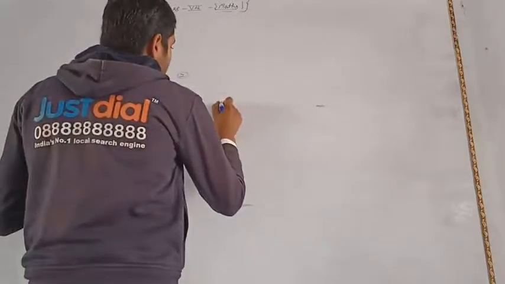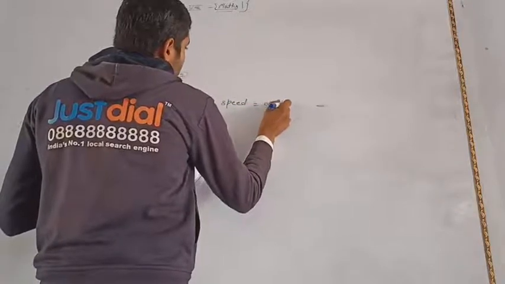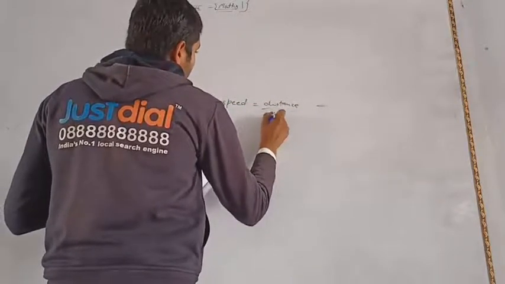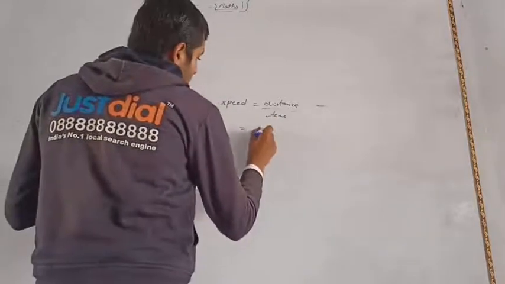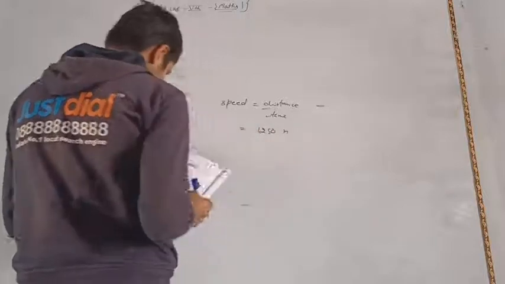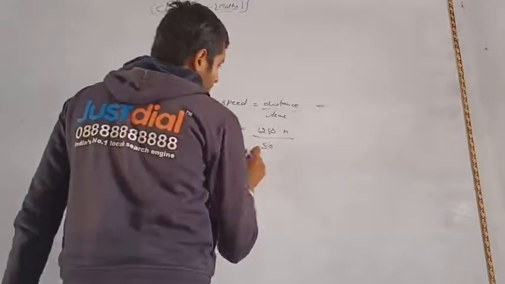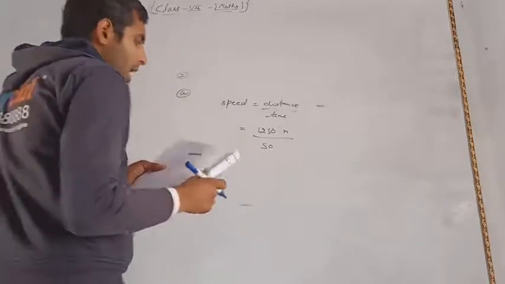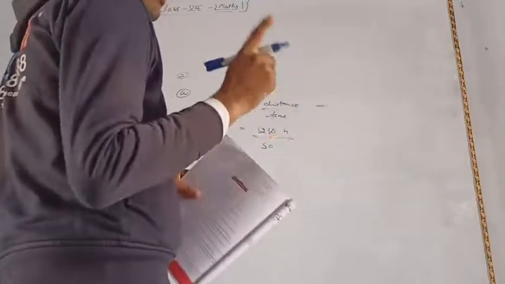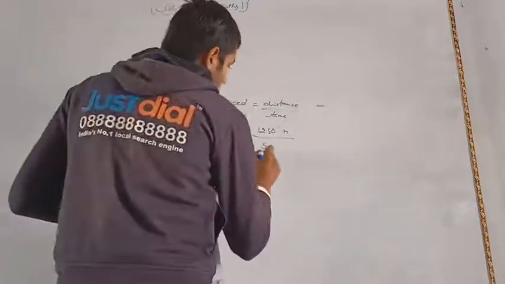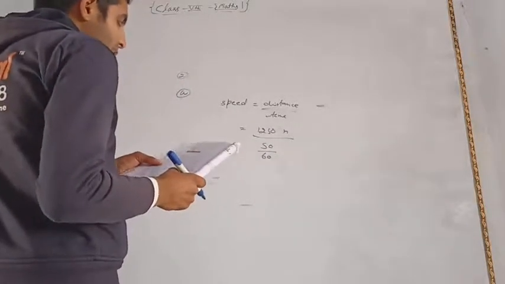So we know that speed is equal to distance upon time. Here the given distance is 1250 meter upon time, given as 50 minute, and we have to convert this in hour. So we know that 1 minute is equal to 1 upon 60 hour, and 1 meter is equal to 1 upon 1000 kilometer.